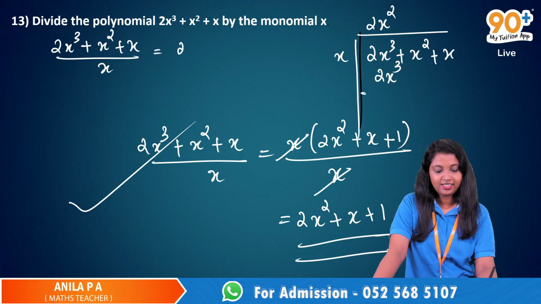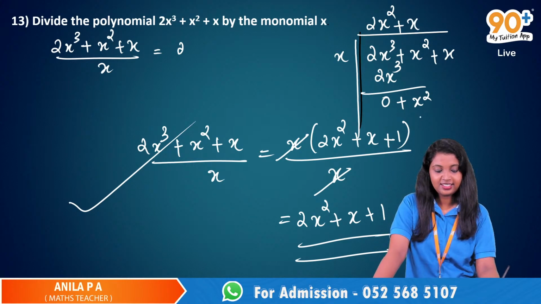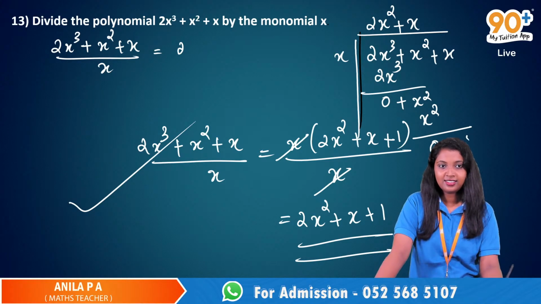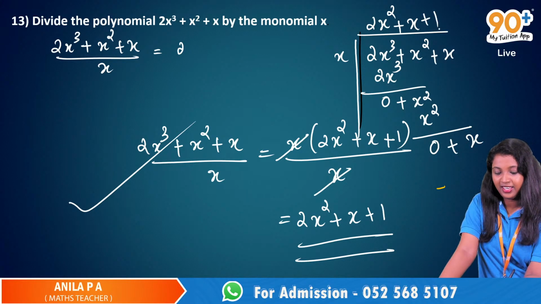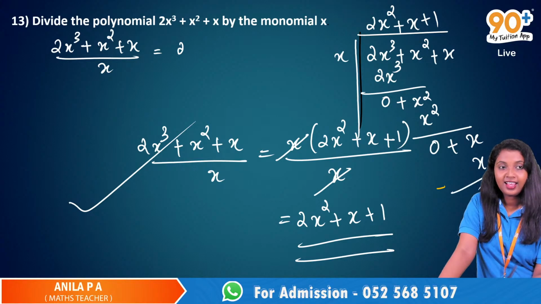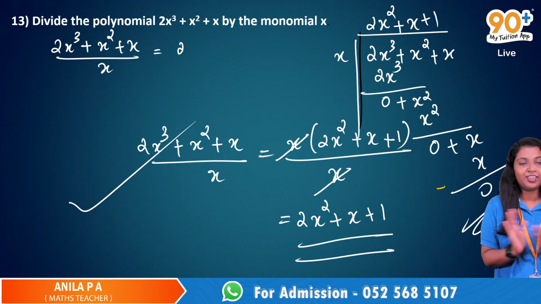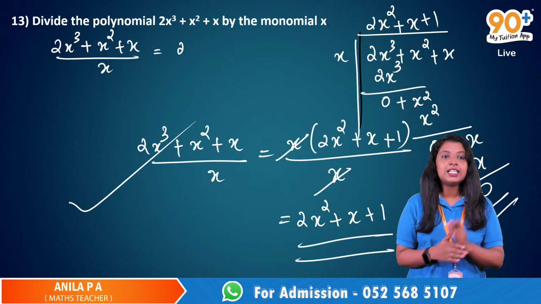Then we have to bring down the x to the power 2. Then plus x on top, ma'am. Yes. Plus x, so we'll get x to the power 2. We'll get 0, ma'am. We have to bring down the x, which is plus 1. Very good. I was about to teach you this one and you already saw this in that way. Anyways, the answer is 2x squared plus x plus 1.